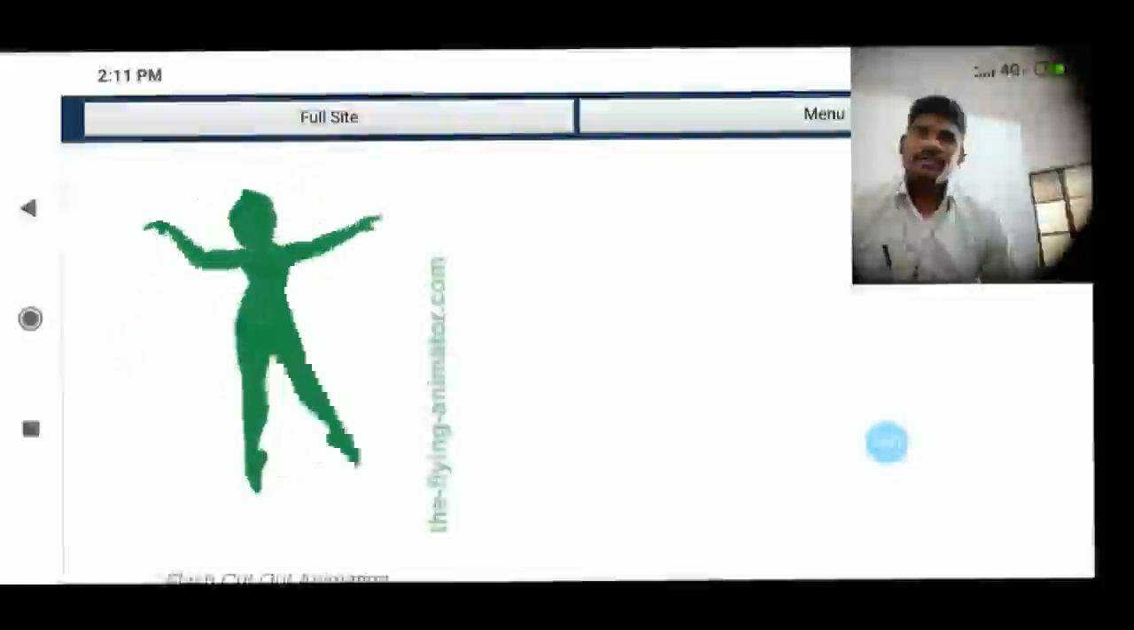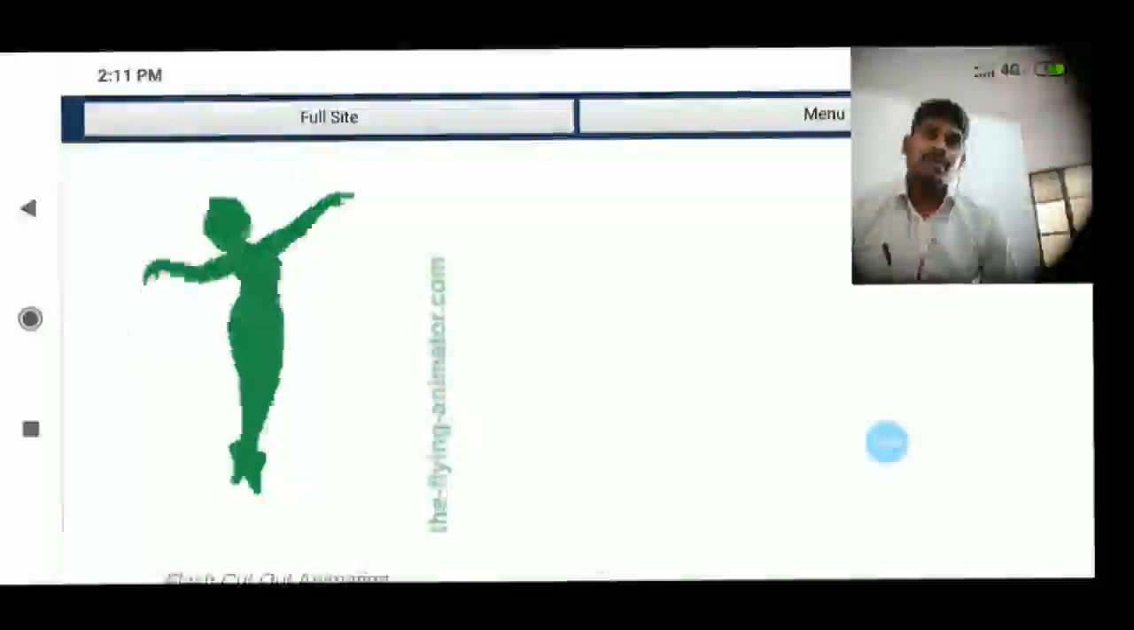I think it is a female figure. A female figure moving her hands, releasing stars from both sides, turning to the left side and right side, and moving her legs. So this is an animated figure, it is an animation. Here we are using 2D animation, and especially in 2D animation there is a concept called Flash cutout.